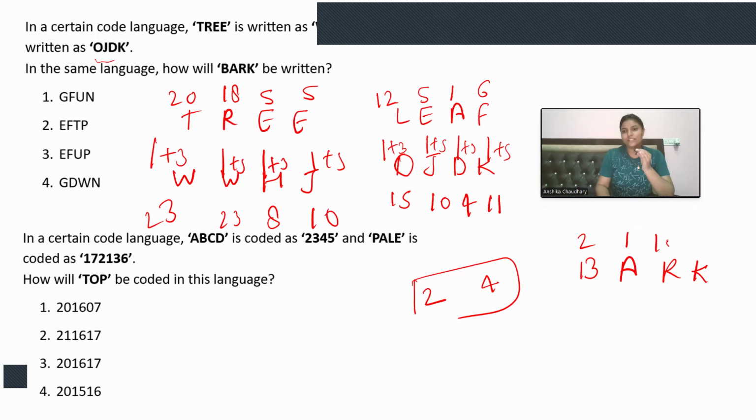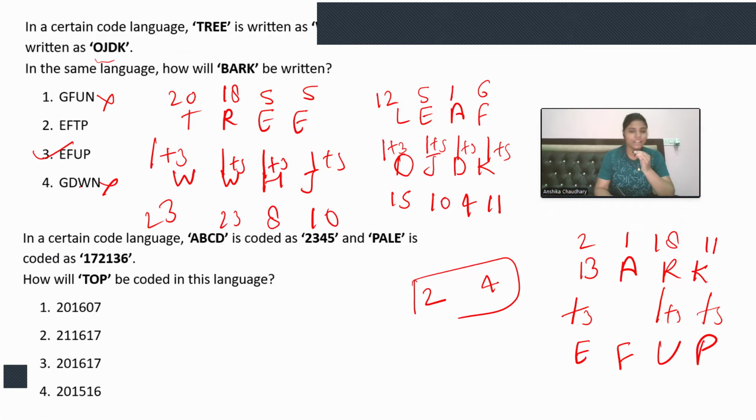So 5, 1, 18 and 11. So plus 3, that means it would be 5. That means E, right? Then plus 5, that means 6. That means F. So EF. So this option will be eliminated. Then again plus 3, that means 21. So U, right? 18 plus 3, yes, U. And then it would be plus 5, so 16. So 16 is P. So EFUP will be the answer. Option number 3 will be the answer. I hope it is clear to you. Let's move on to the next question.